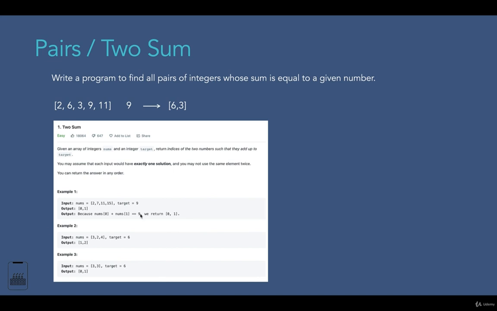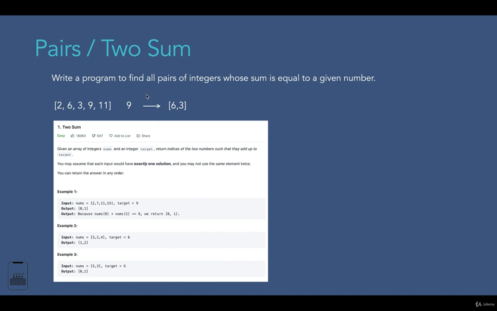So here on LeetCode there are examples like this. This is the example from LeetCode. As an input it puts this array and the target is 9. As you see, as an output they return 0 and 1. This means that the sum of elements located at index 0 and 1 is equal to 9. The first element at the 0th index is 2 and the second element is 7. If we sum them up, we get 9. So this is how the question is posed in LeetCode.